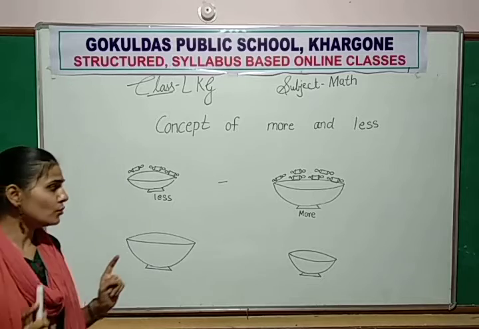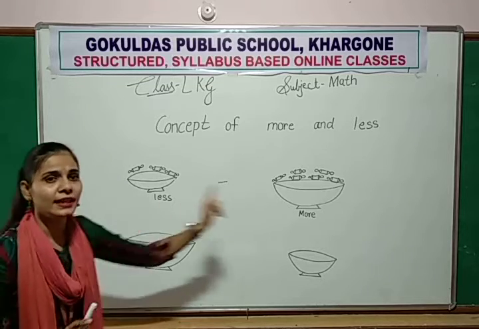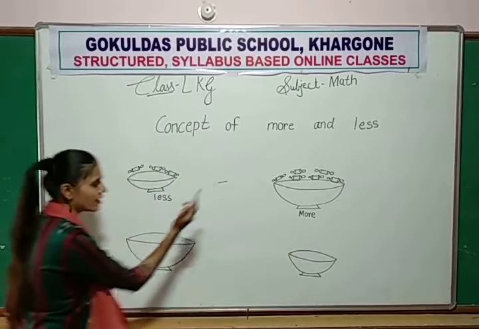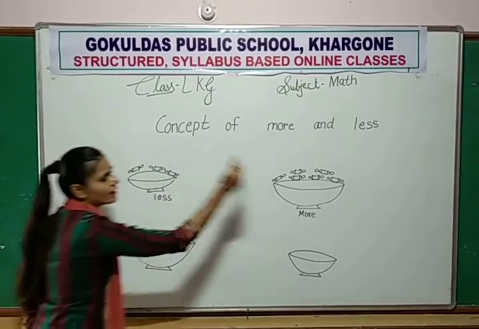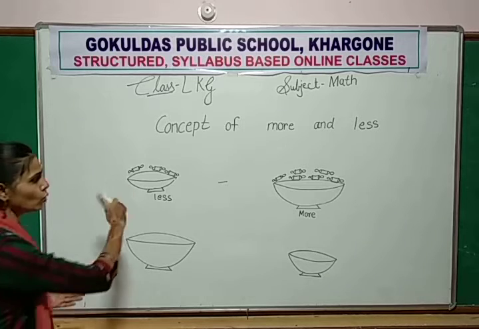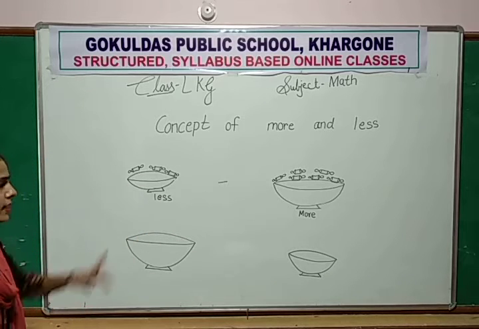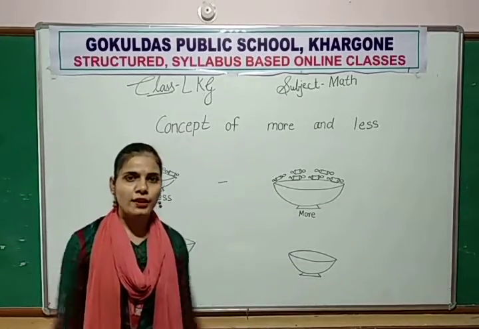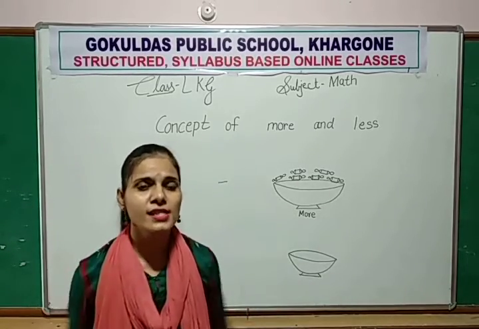So you find the difference between two plates. Here less, here more chocolates. So the difference between two plates is here less and here more chocolates, means बहुत सारी.